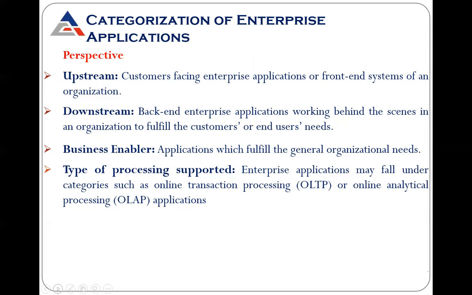Business enabler: the application which fulfills the general organizational needs. Then comes the types of processing supported. Enterprise applications may fall under categories such as online transaction processing or online analytical processing. We will also study in detail what online transaction processing is, what an online analytical processing application is, and how you can differentiate between the two.